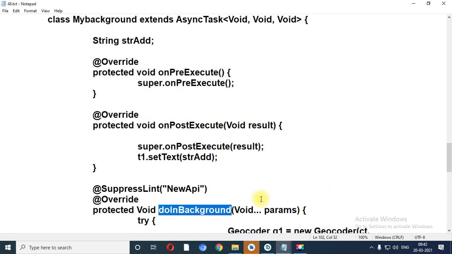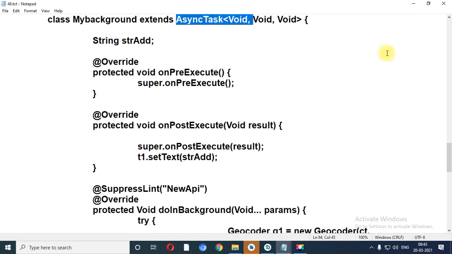In between, let me explain one more thing over here: AsyncTask will be asked in the theory exam, a 5-mark question would be there. So this is the most important question which may be asked in the exam for 5 marks: AsyncTask. So I want to explain this particular code once again.